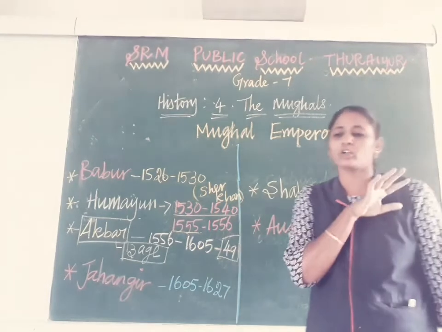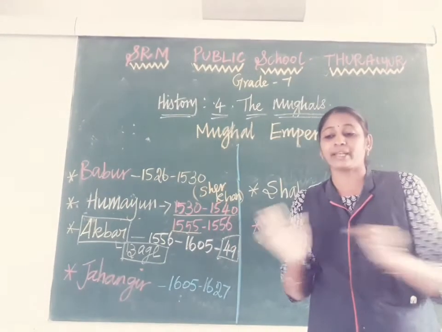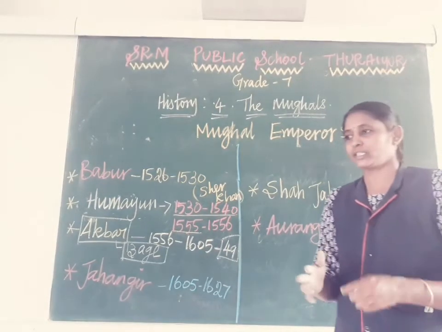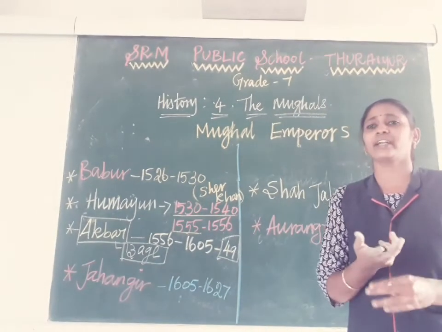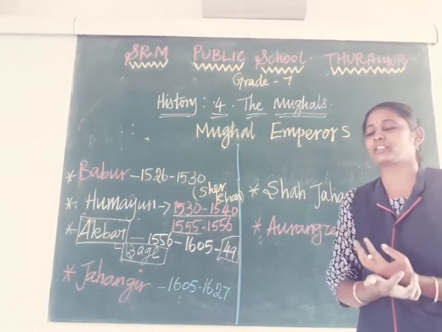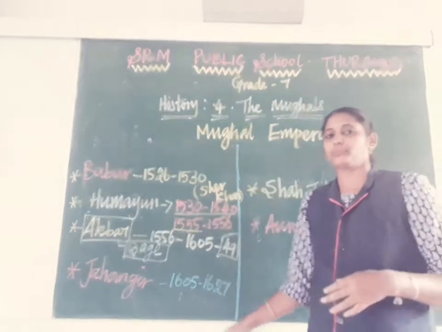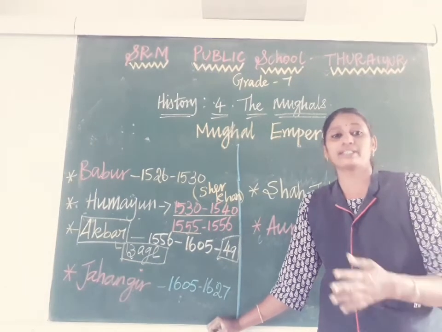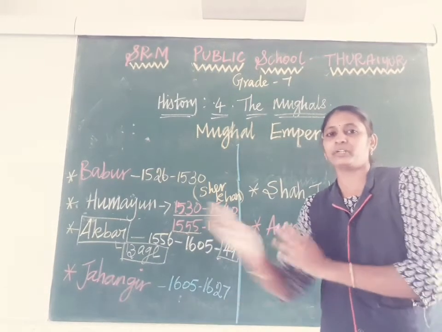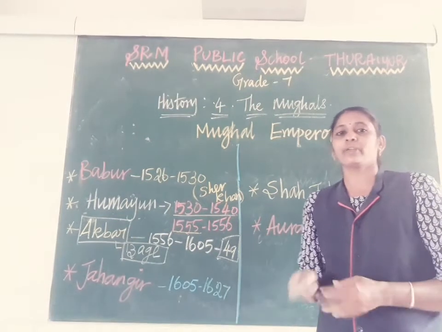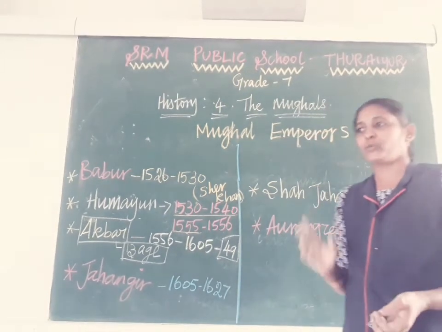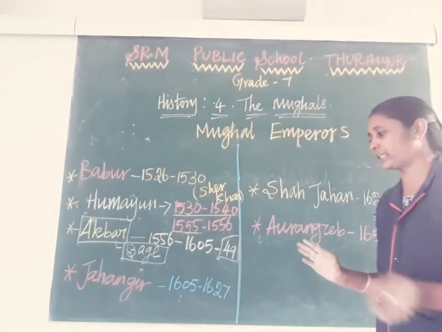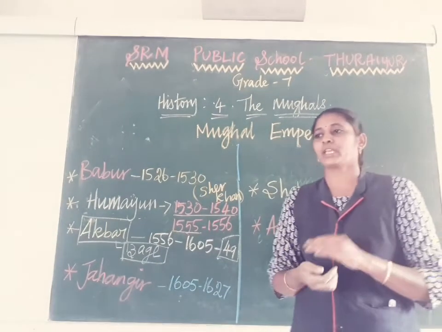When he ruled at that time, he attempted a lot of wars to expand his country. At the end of each war, he used some extraordinary method, particularly with the Rajputs. He married many Rajput princesses, so a peaceful agreement, a marriage agreement. That's why many Rajput kings voluntarily supported Akbar, and that's why he expanded his ruling area in India.